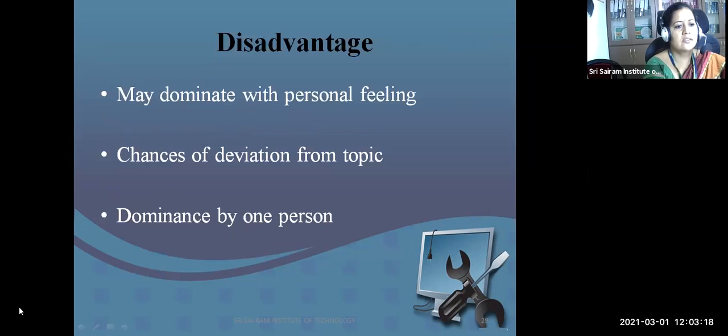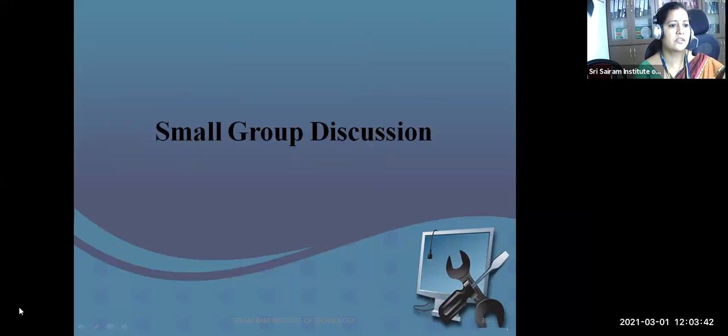Then disadvantages: if one person dominates in the group discussion, then there is a chance of making the others dumb. Some persons will sit idle, so they will not improve their thinking. So, dominance with personal feeling. Of course, chances of deviation from the topic and dominance by one person. These are the disadvantages of group discussions.